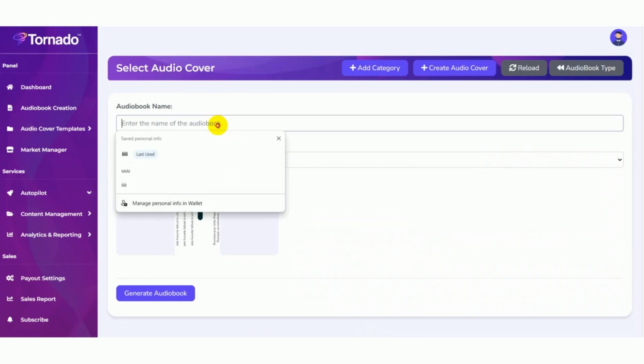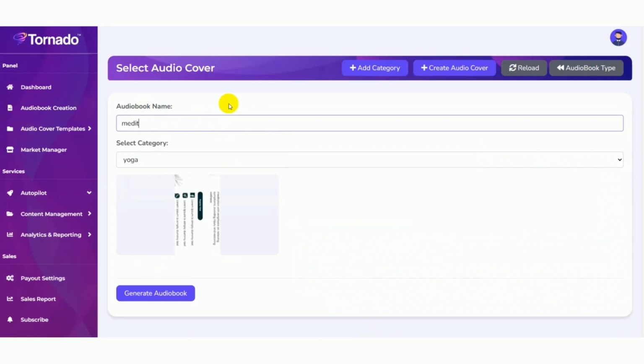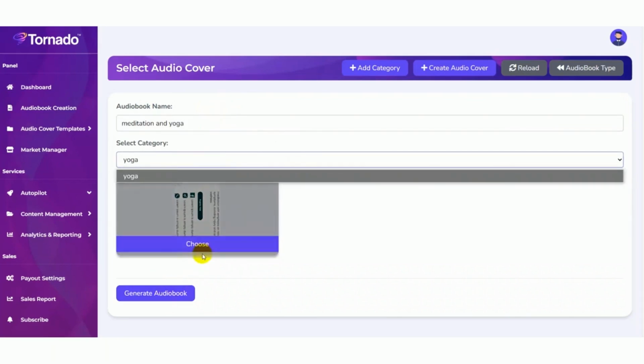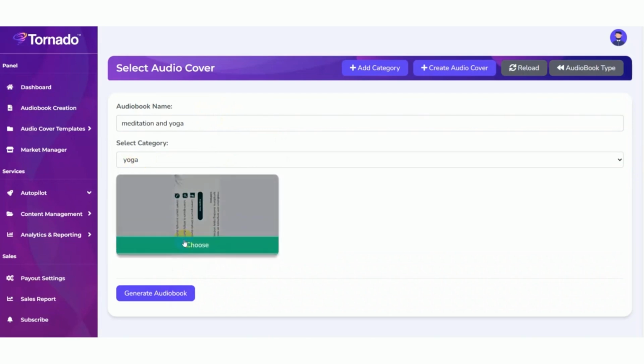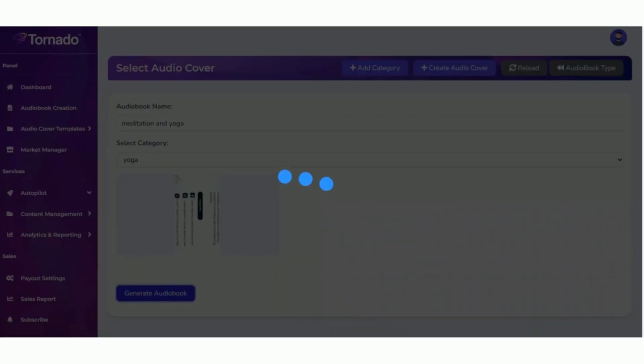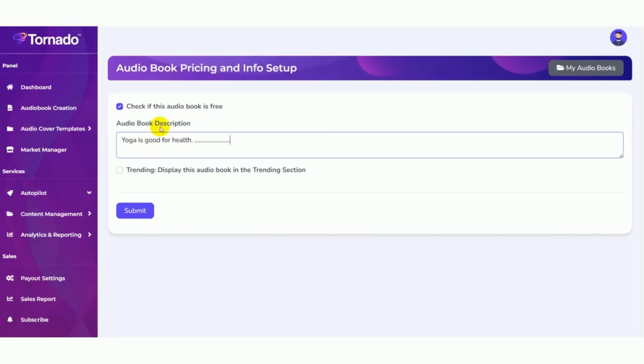Now you need to name your audiobook. Then select the category. Click on the generate audiobook button. Here you can enter the description for your audiobook, and also you can select the trending button. Then click on the submit button.